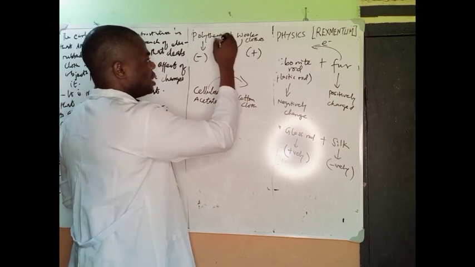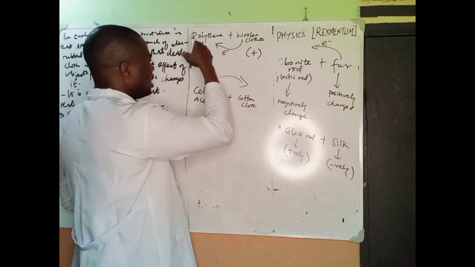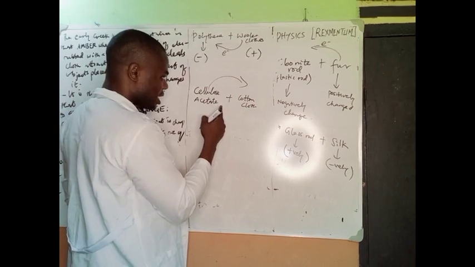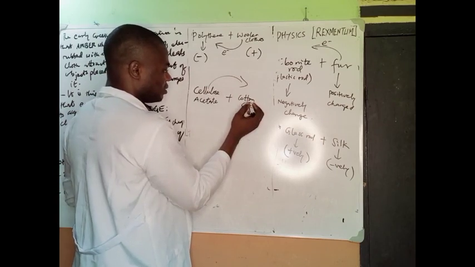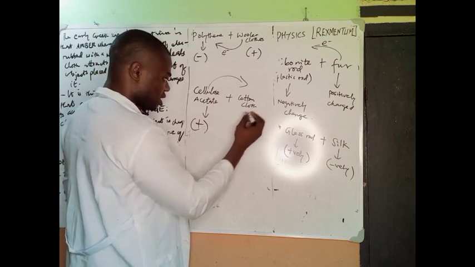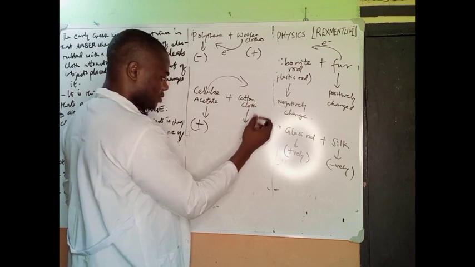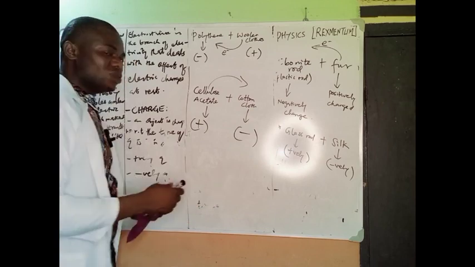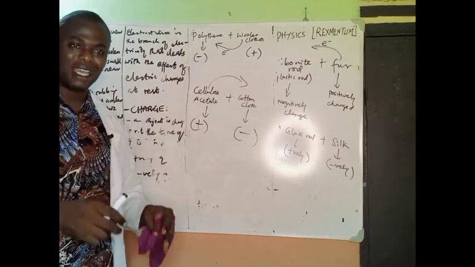Here you are the one that loses electrons, while this one gains. Gaining electrons makes you negatively charged, while losing makes you positively charged. So here it's the reverse: cellulose acetate loses electrons, making the cellulose acetate positively charged, while the cotton cloth or whatever clothing material you use is negatively charged. All these are what you need to know. Master their polarity. It is very important.